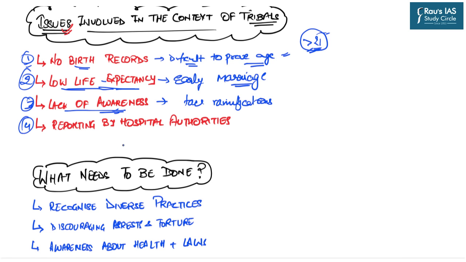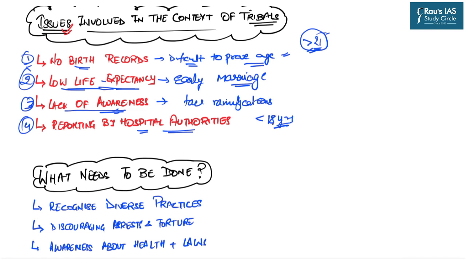Further, there are several laws, for example, the POCSO Act, which compel the hospital authorities to report to the district administration any birth given by a woman who is less than 18 years of age.